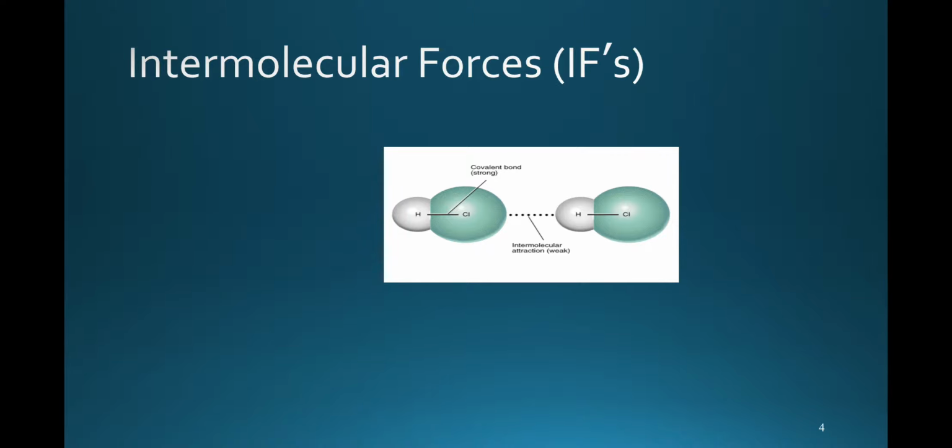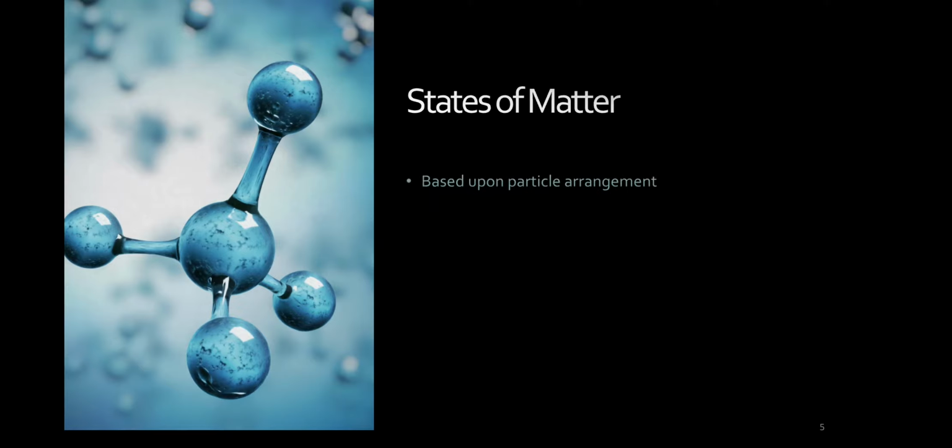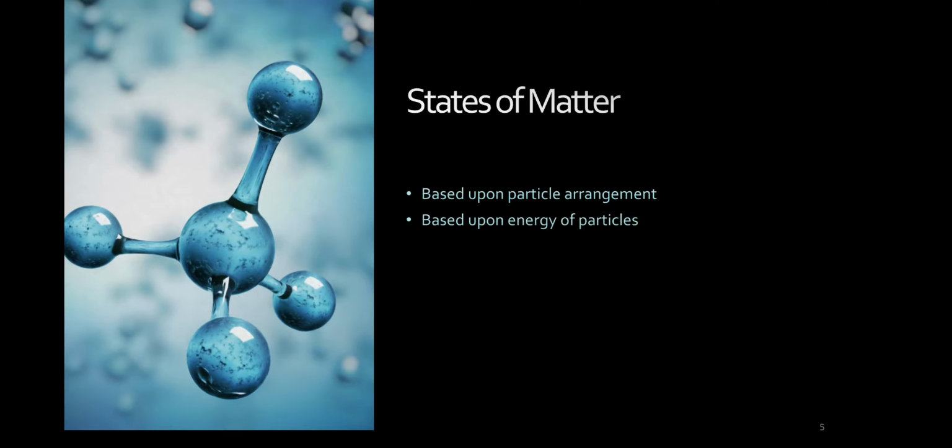Intermolecular force of attraction means the force of attraction between any two atoms. Like if we take hydrogen and chlorine, the force of attraction between this hydrogen and chlorine is known as the intermolecular force. For solids, the force of attraction is going to be very strong because the atoms are tightly packed in a solid. So strong force of attraction for the solid molecules, and for the gases, the force of attraction is going to be very weak. All the states of matter are based upon the particle arrangement, the energy of the particles and the distance between the particles.